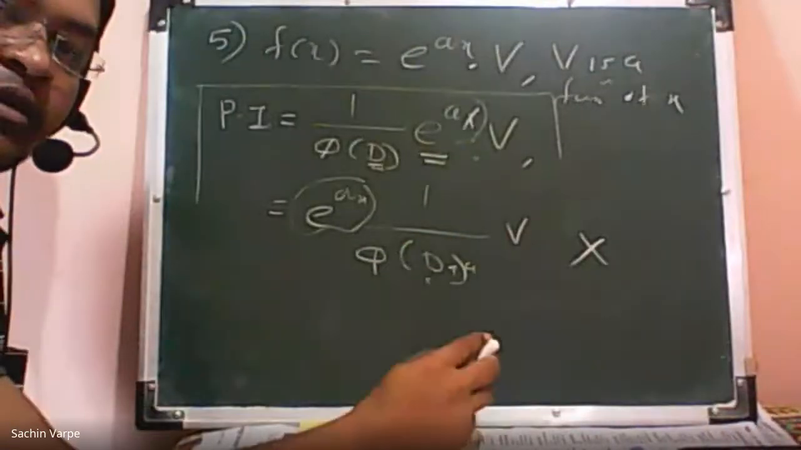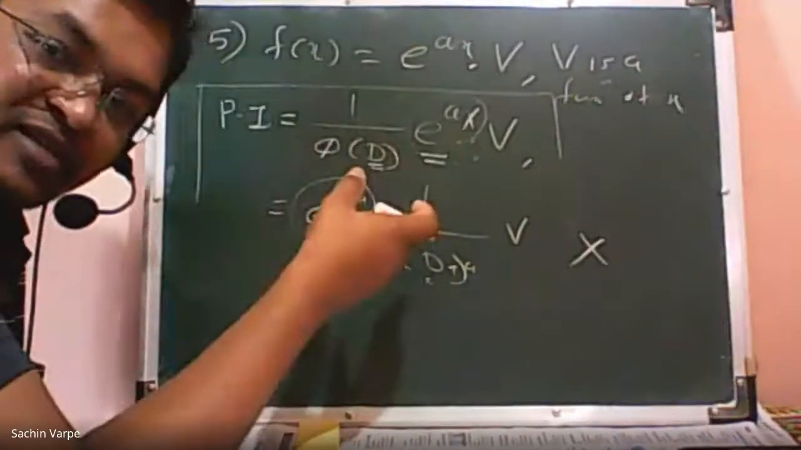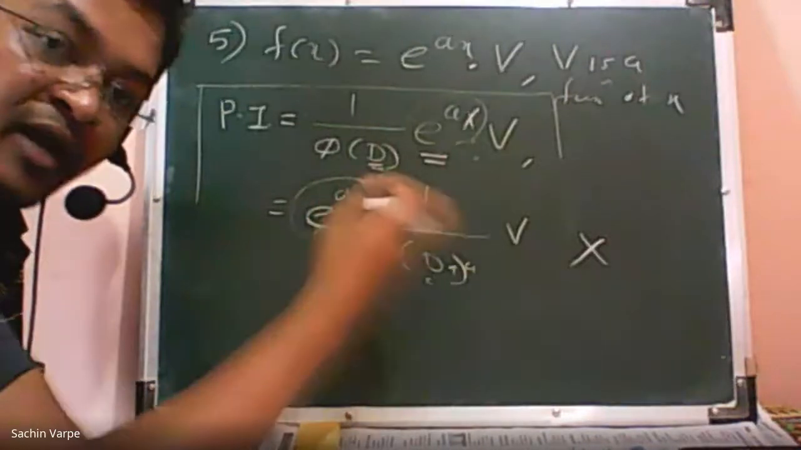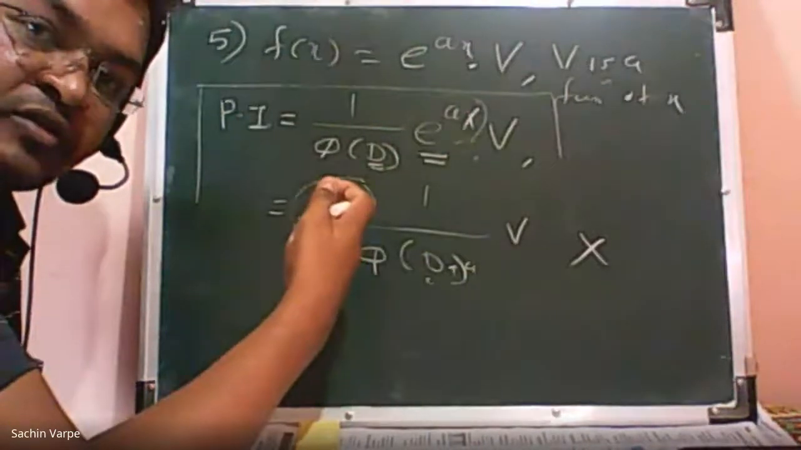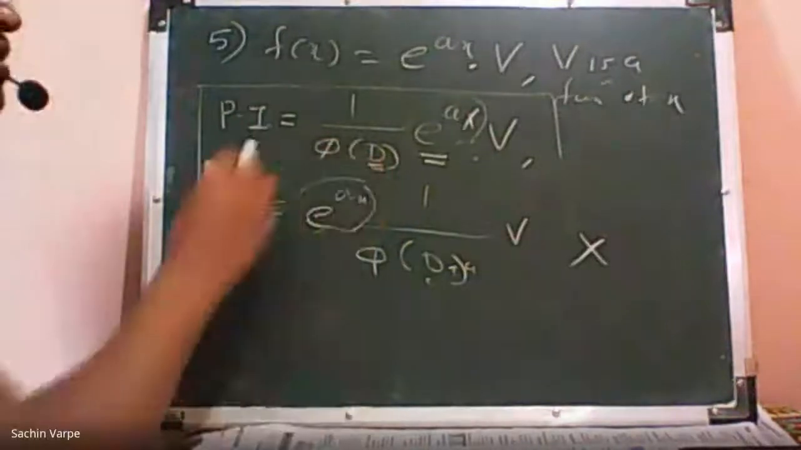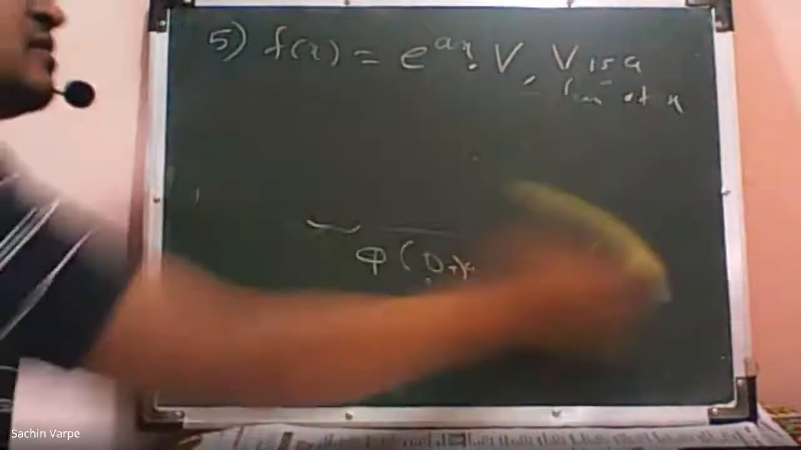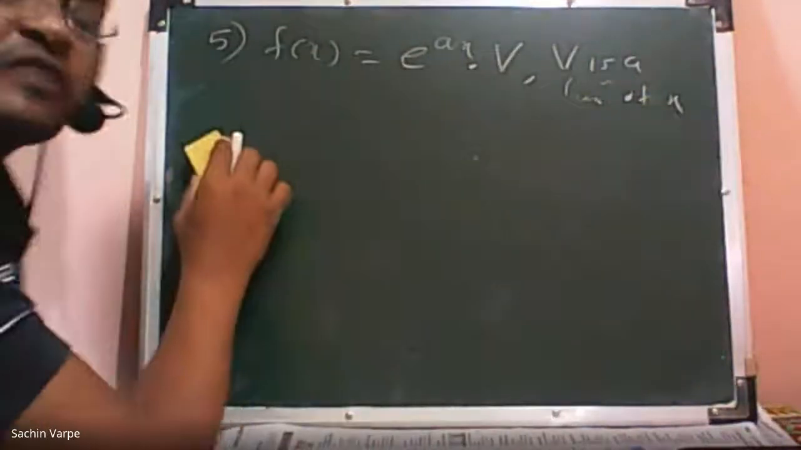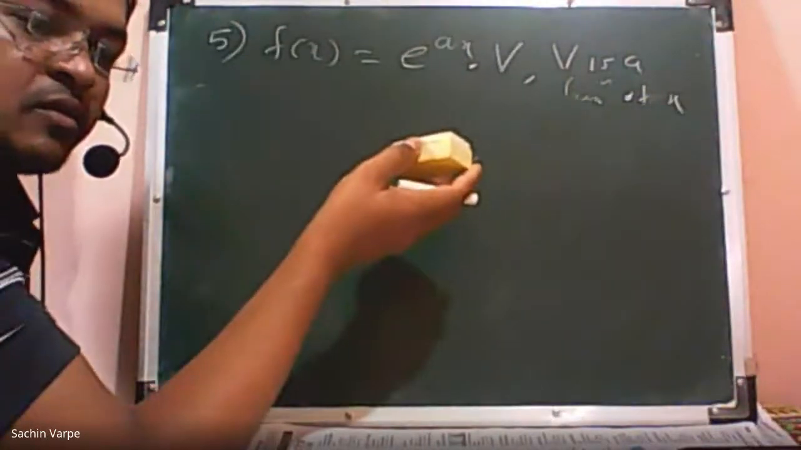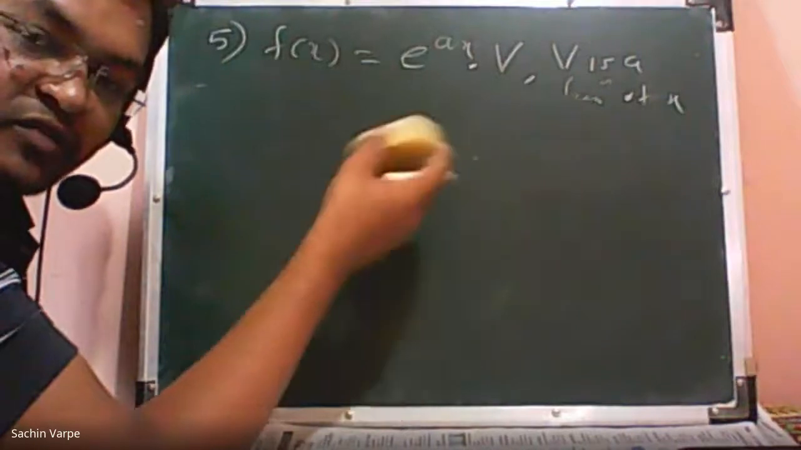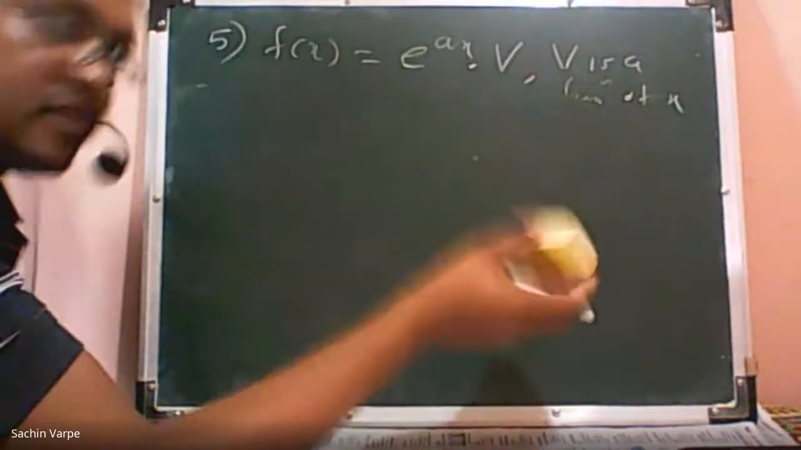You might be thinking now, why are we replacing d by d plus a, and how are we taking the exponential function outside the operator? For that also I have a reason. The reason means the proof of this formula, just like we have proved the cases for the exponential function, cases for sine, and cases for hyperbolic functions also.